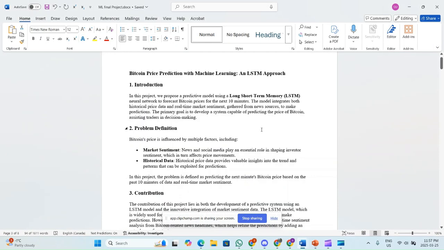Today, I'm going to present my final machine learning project. So, it is on Bitcoin price prediction with machine learning and LSTM approach.